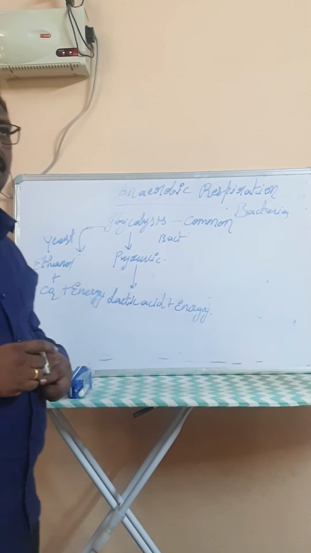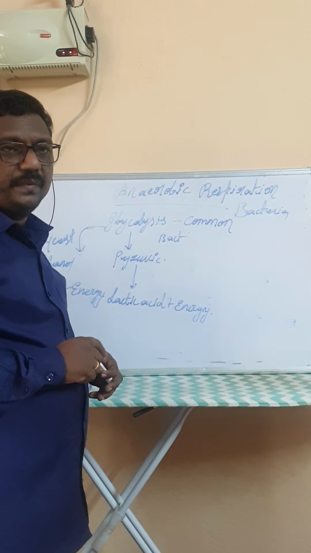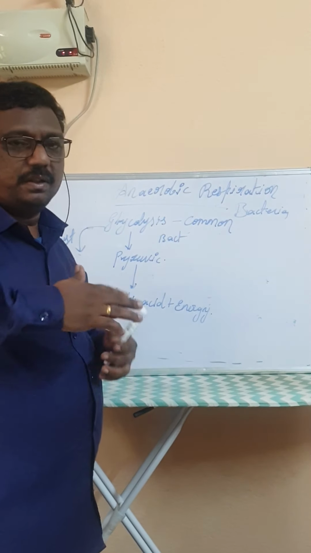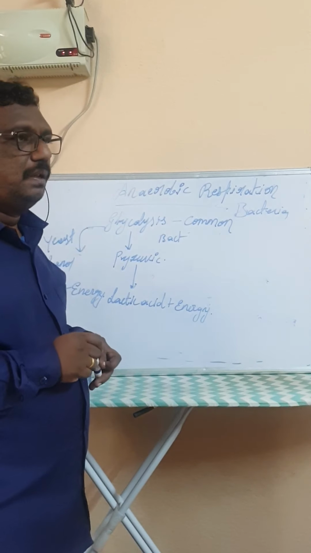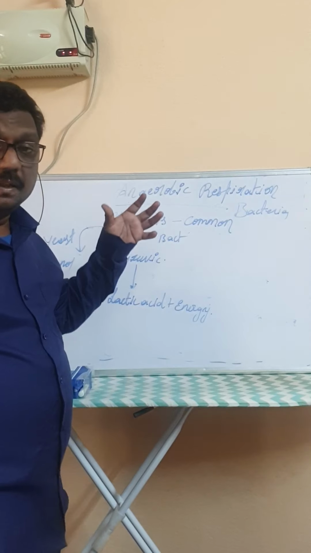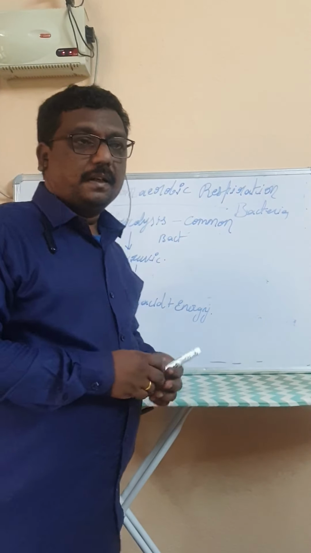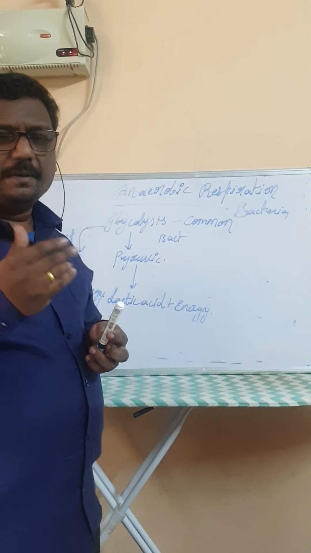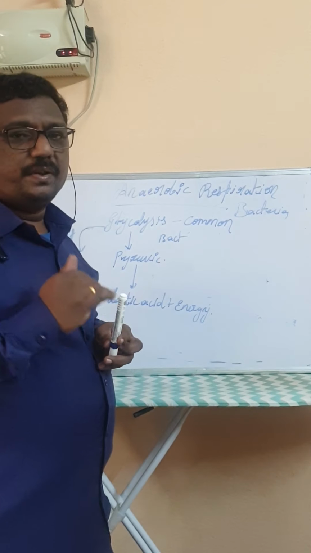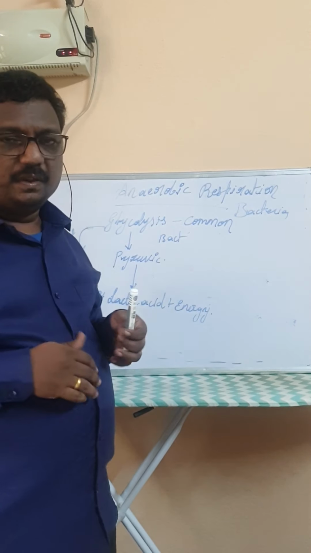An example is the preparation of idli or dosa dough. In the preparation of idli or dosa dough, we can observe the rising of the dough after some time, because the yeast converts the glucose molecules into ethanol plus carbon dioxide. If we don't keep the dough in the fridge, the ethanol formation will be more, and you cannot eat that dosa.